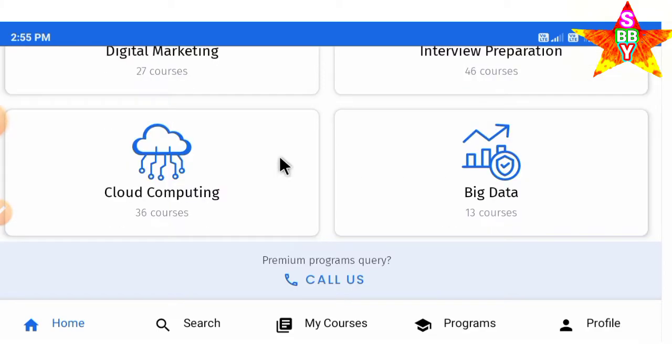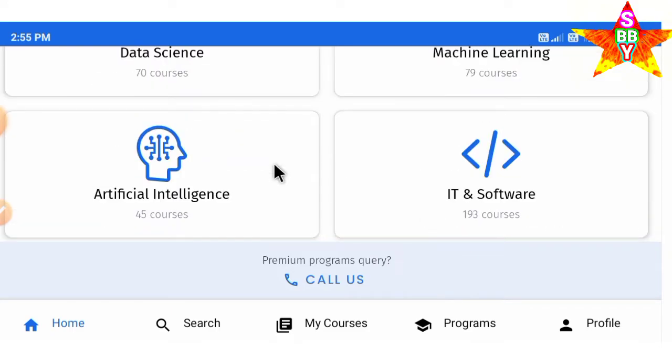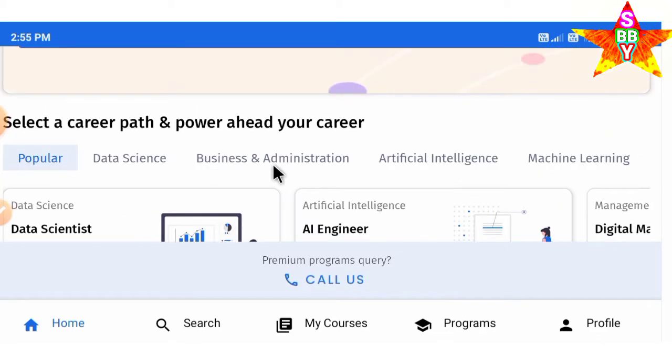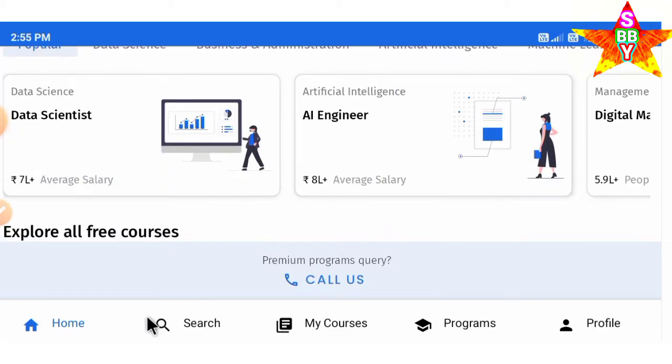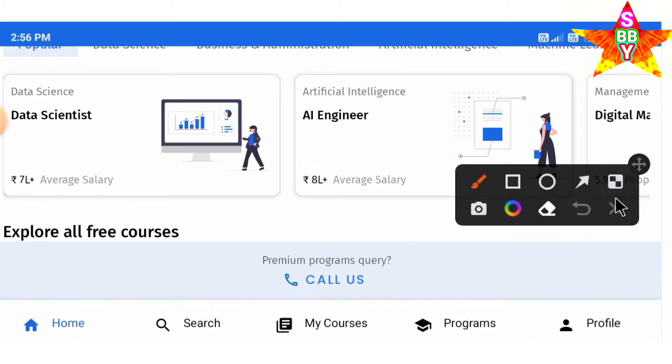You have to log in with your Gmail ID, and you can choose your free courses which you need for getting a job, and improve your skill through these courses. You can choose some options which are given here. First is the home screen, second is search. If you need to search for any course, you can use this feature.